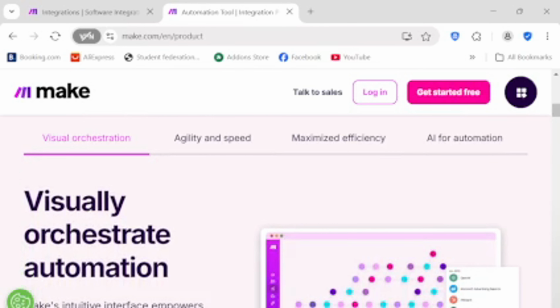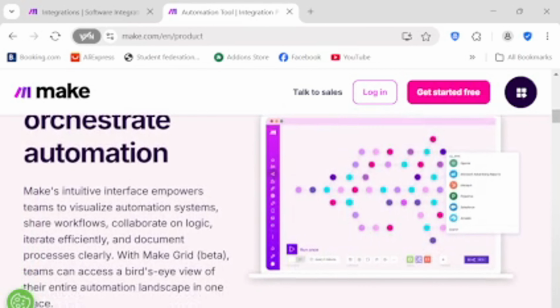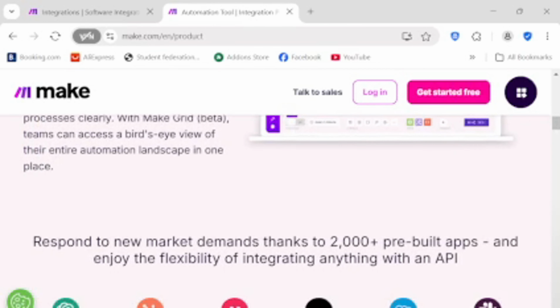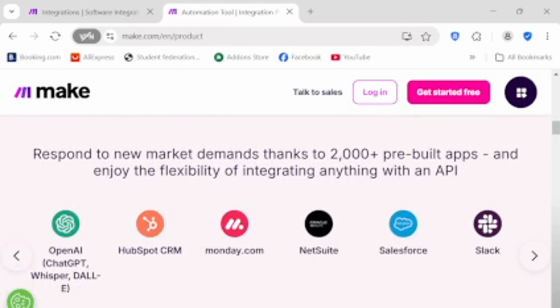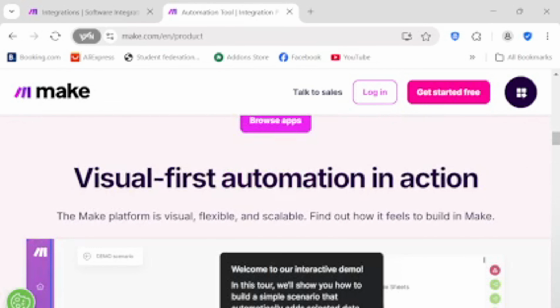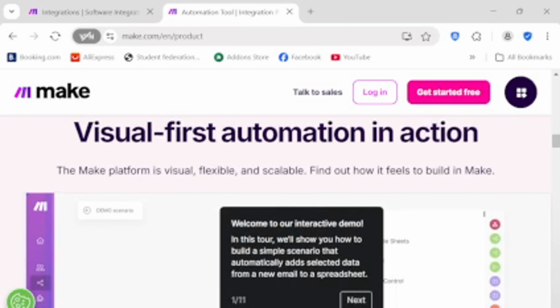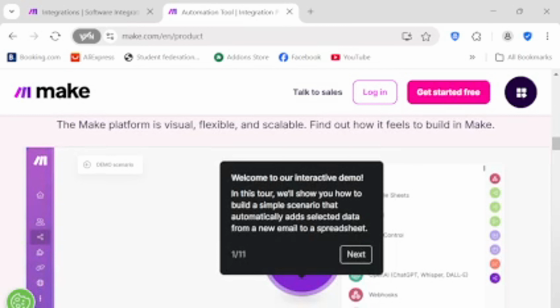Flow control tools. For more complex logic, Make offers powerful flow control tools. Routers let you create conditional branches in your scenario. Iterators process arrays or collections of items one by one. And aggregators can take multiple bundles of data and merge them into a single bundle, perfect for tasks like generating summary reports.